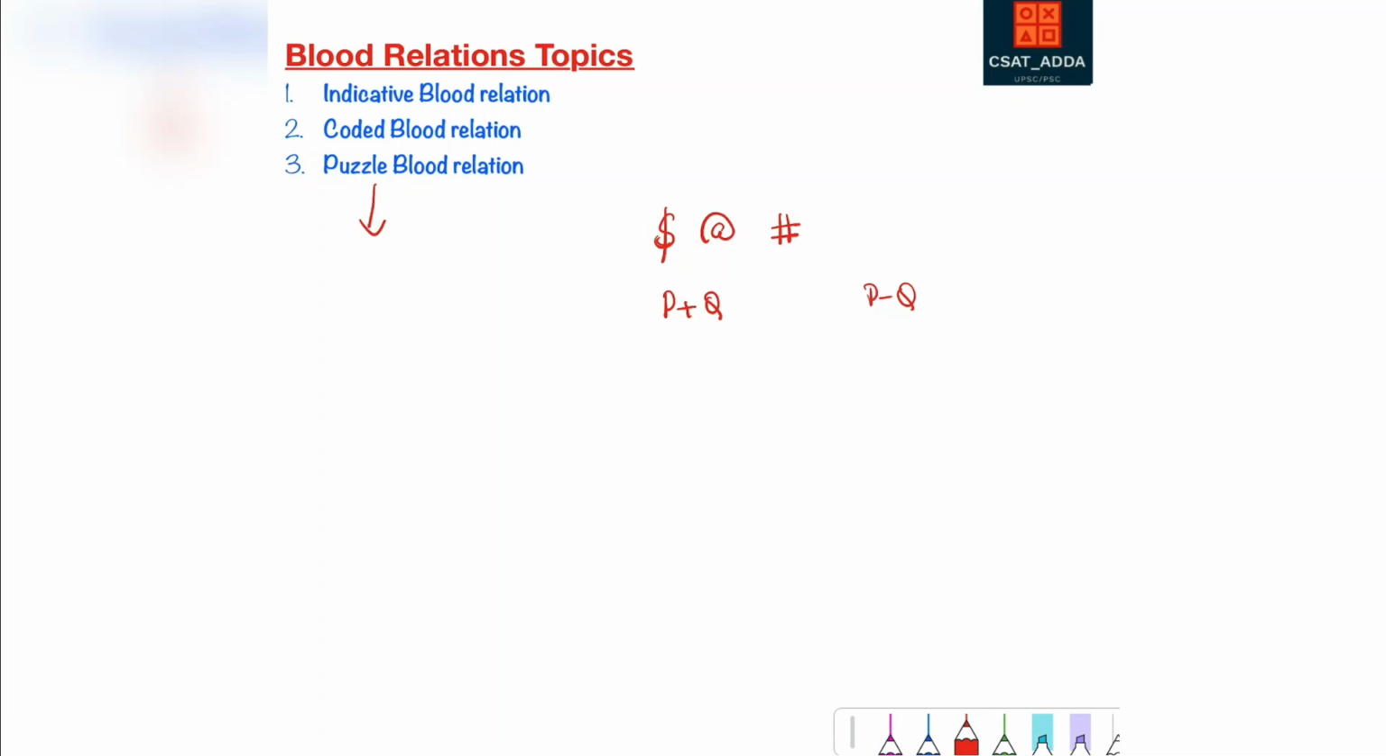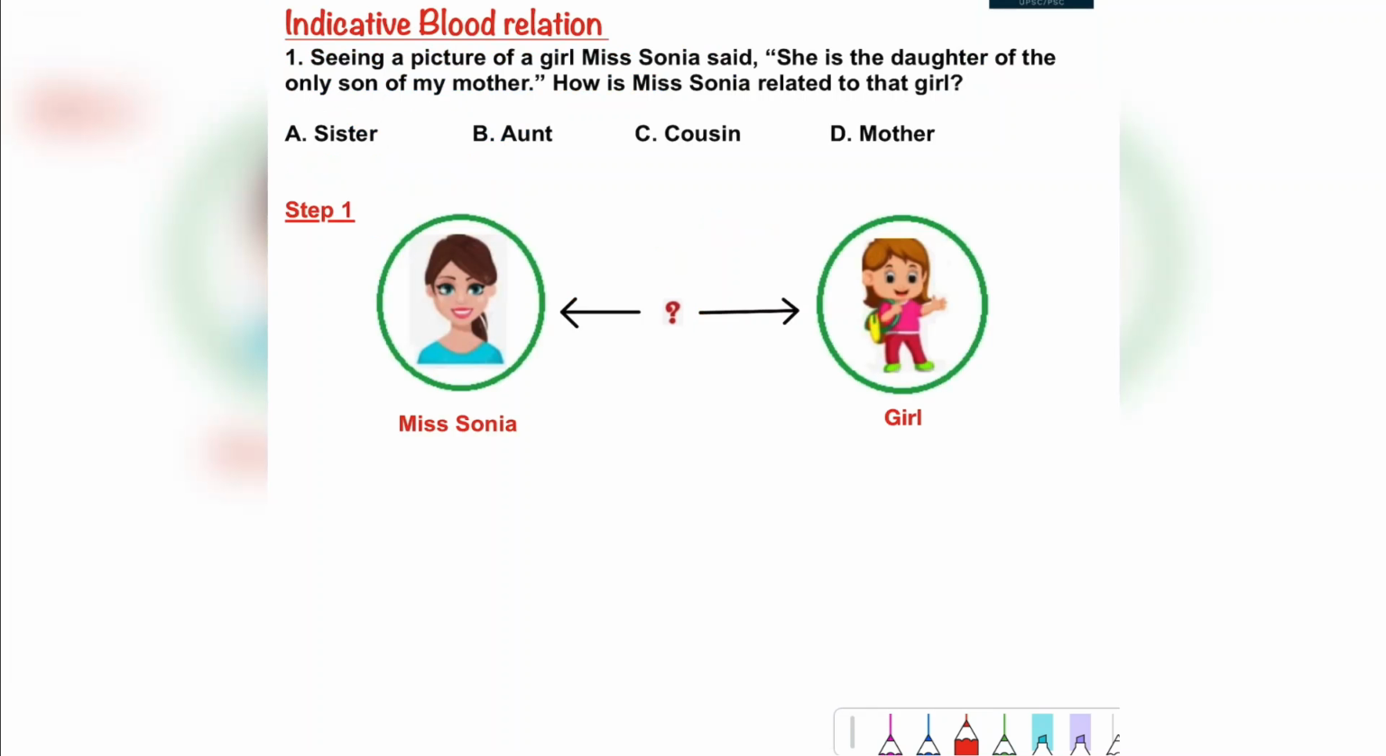The third type is the puzzle type, which is confusing and tricky because here the profession is also being given along with the relations. Other than professions, characters and their characteristics could also be added. If you have to completely sum up, blood relation questions can be asked in these three types, but the formatting of the question and the asking format is different. So, we need to understand in what way the question is being asked. Now let us solve from indicative blood relation.